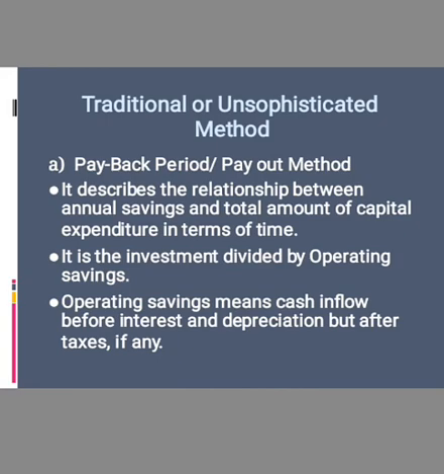So we can say that the payback period method or payout method is the unsophisticated method of capital budgeting. It describes the relationship between the annual savings and total amount of capital expenditure in terms of time. So it describes the relation between the cash inflow and the investment. That is, the relation between annual savings and the total amount of capital expenditure.